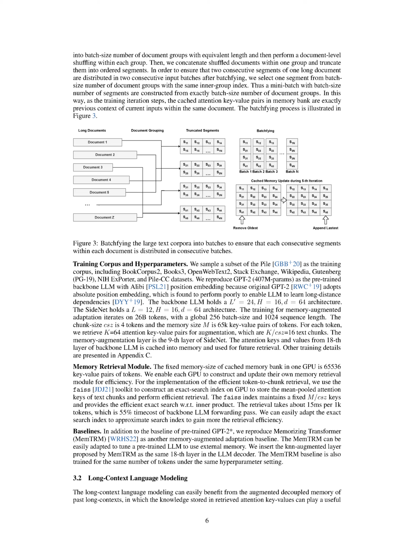For memory retrieval, each GPU can build and update its own memory retrieval module, which holds 65,536 key value pairs of tokens. We've also employed the Faiss toolkit to build an exact search index for efficient token retrieval. This approach allows us to quickly find the relevant data in the memory, taking about 15 milliseconds per 1,000 tokens, about 55% of the time it takes for the LLM's forward pass.